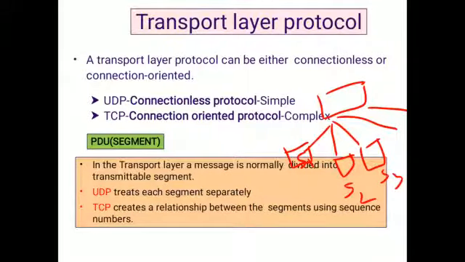That means the data is transmitted sequentially. In UDP there is no feedback system, so we send the data randomly. But TCP is connection oriented, so before transmitting the data, it will establish a connection. That's why all the segments are related to one another by using sequence numbers, and for that particular sequence number, we will get the acknowledgement also.